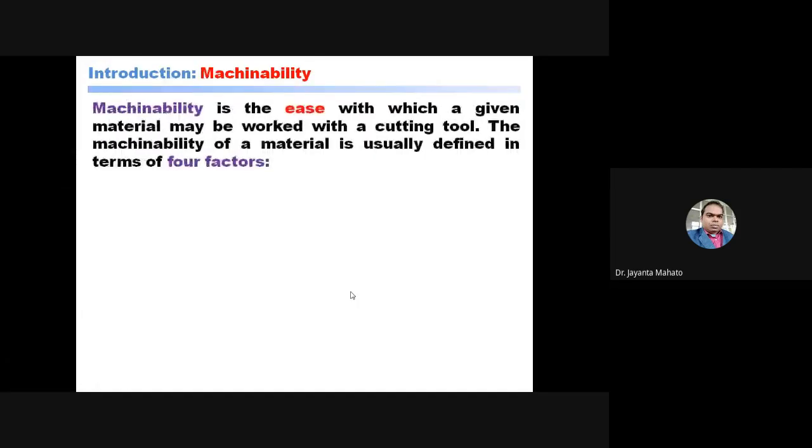So what are those four factors? First is surface finish. If the surface finish is better, meaning a finer surface, then you can say the machinability is more. This surface finish indicates the machinability of the workpiece. Machinability is defined for the workpiece, not the tool, not the machine.